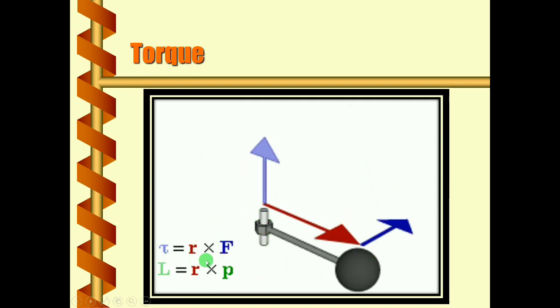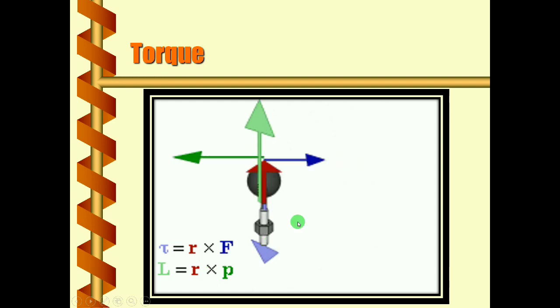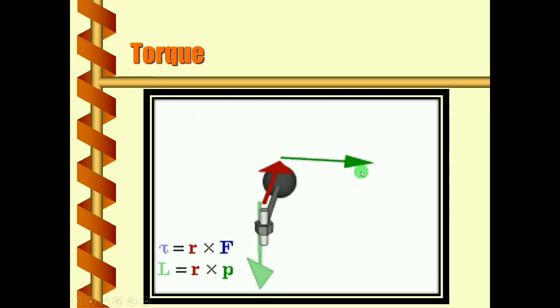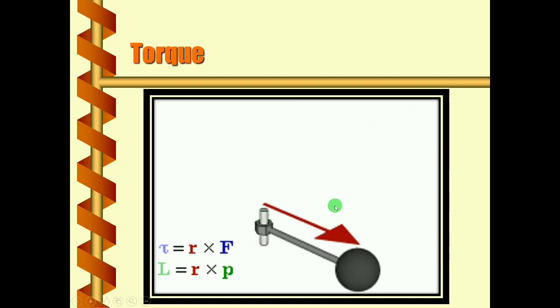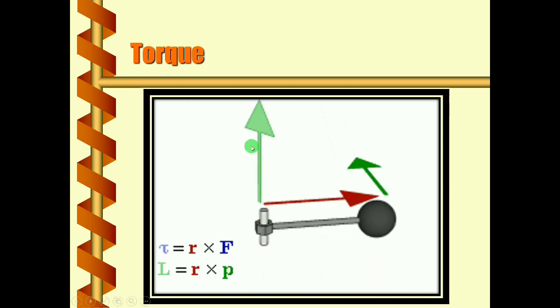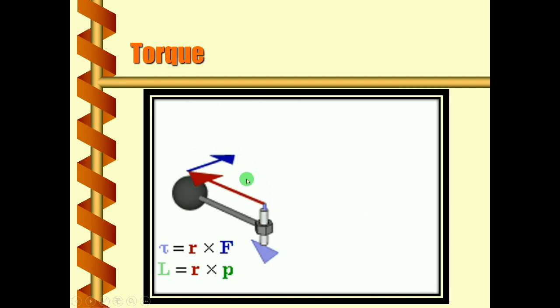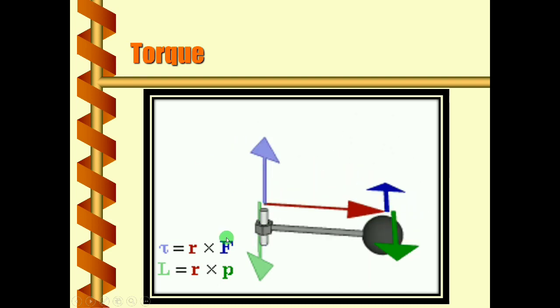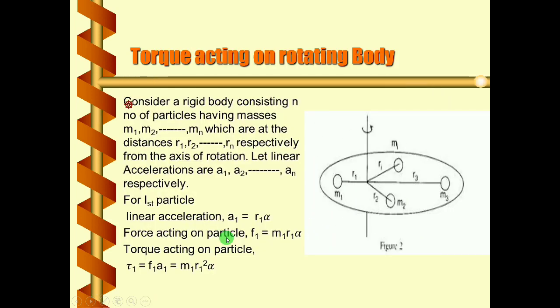R cross F is nothing but torque here. So line of application of force, here we consider this vector and this perpendicular distance. So torque will be along this line, that is along the axis of rotation and vertically upward.